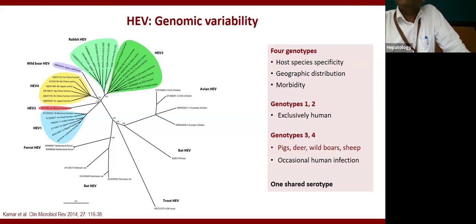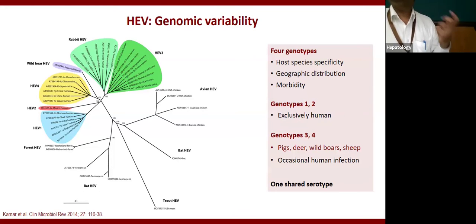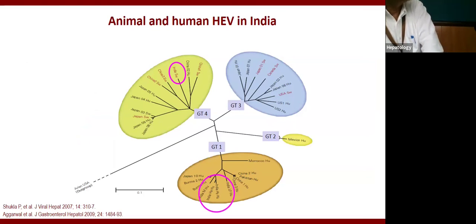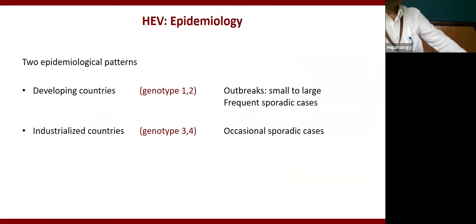All the piglets are almost infected by hepatitis E. And when we eat pig, the virus is passed on from animal to human beings. So that is important. This genotype 3 is most common in the countries which consume lots of pork. In India, that is also one of the reasons, because pork is not consumed that much. So genotype 3 is not the concern here, right? That is important. So genotype 1, 2, 3, 4, this is the overview.